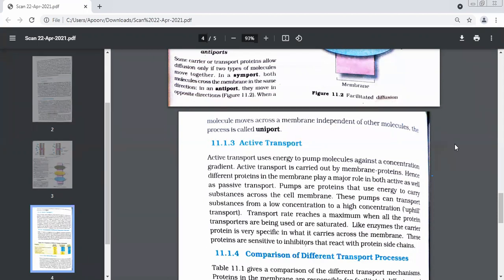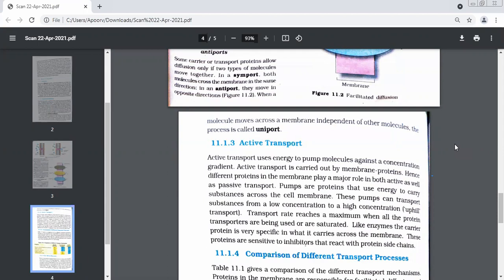And pumps, they move from which gradient to which gradient? Low to high concentration, and they utilize energy. That means they are involved in which transport? Active transport. These pumps can transport substances from low concentration to a high concentration. This is known as uphill transport. What is this transport known as?